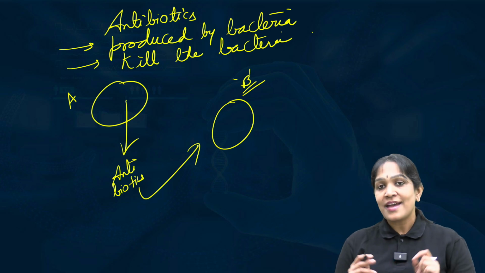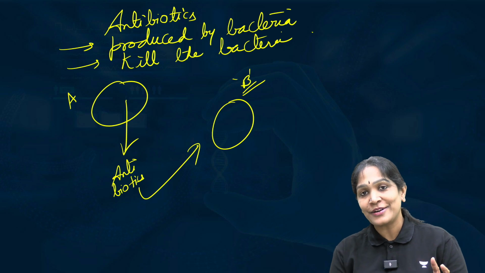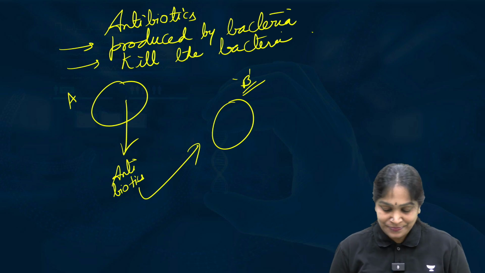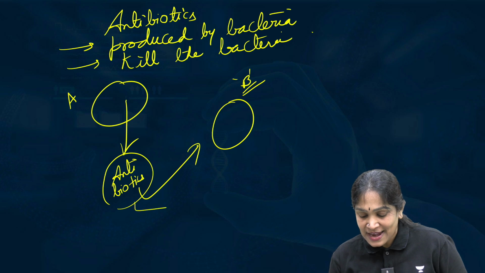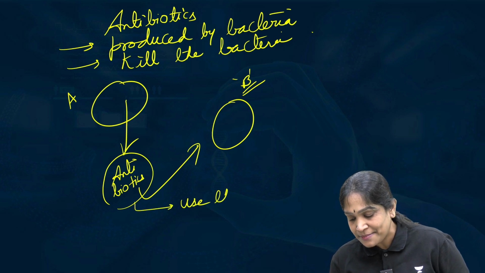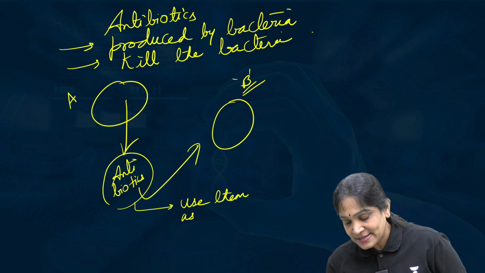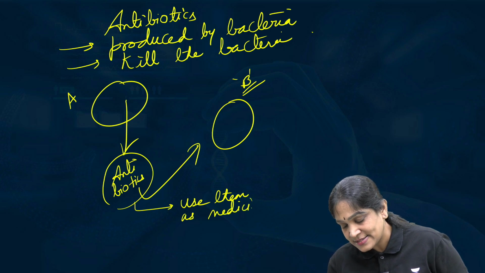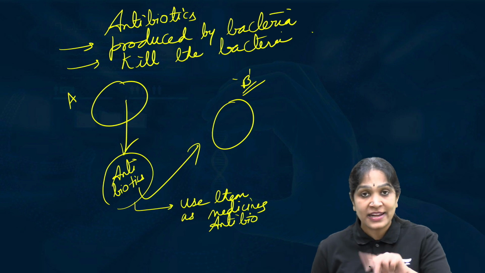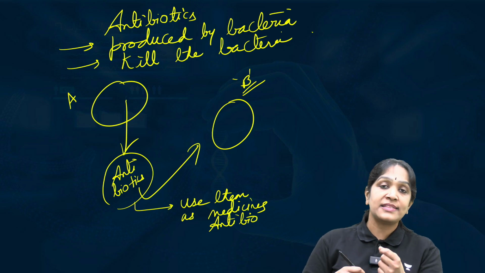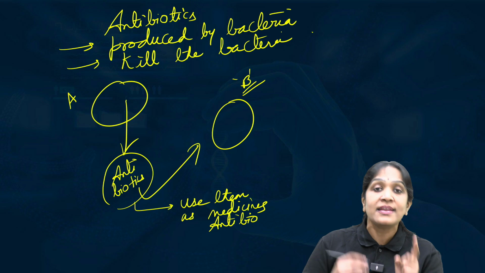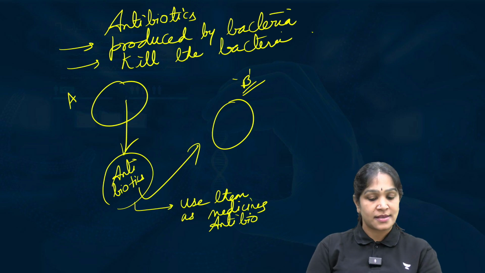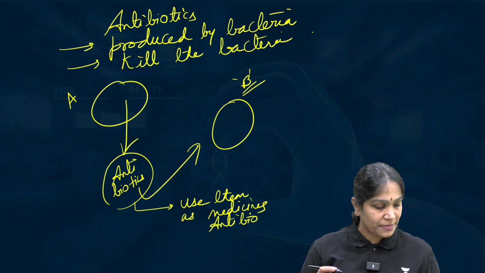Is it clear? And in between, we, the selfish human beings, take up these antibiotics and use them as medicines. That is antibiotics. They have a property of killing bacteria. So we take them as tablets to kill the bacteria that cause diseases in us. That is the story of antibiotics.